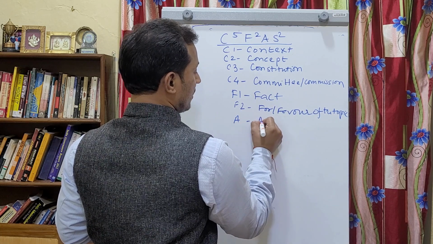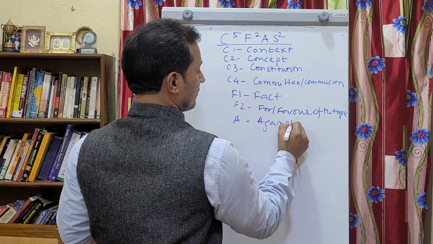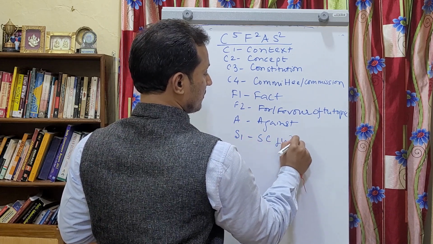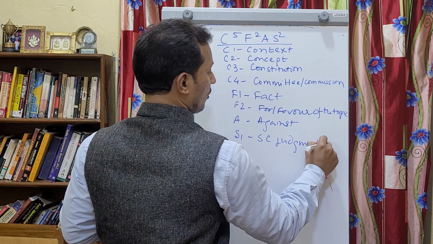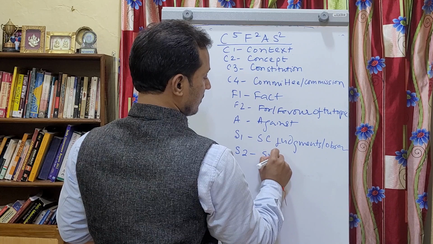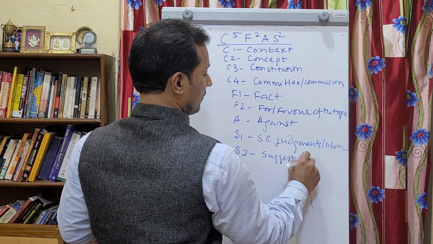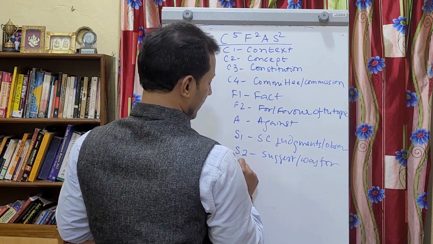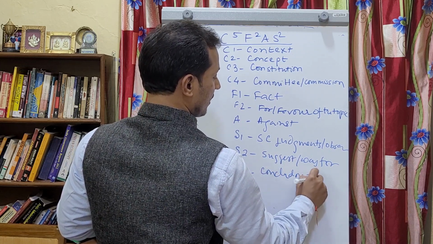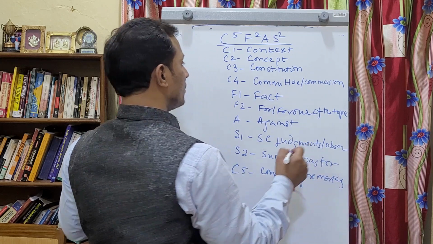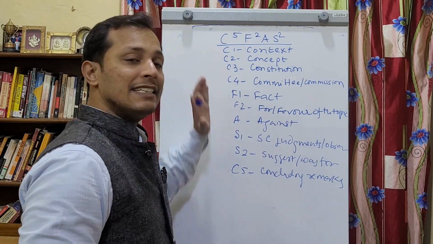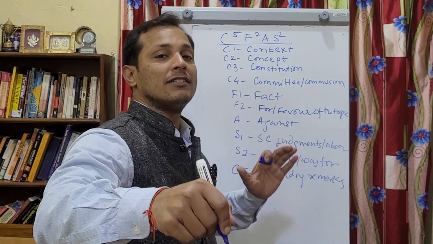Then A stands for against the topic. Then S1 stands for Supreme Court judgments or observations. And S2 stands for suggestions or way forward. And C5 stands for concluding remarks. If you include, I repeat, if you include all these 10 ingredients in your answer in the General